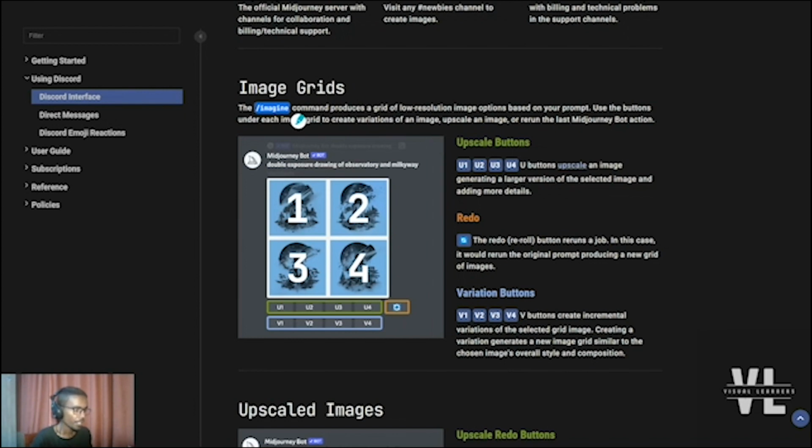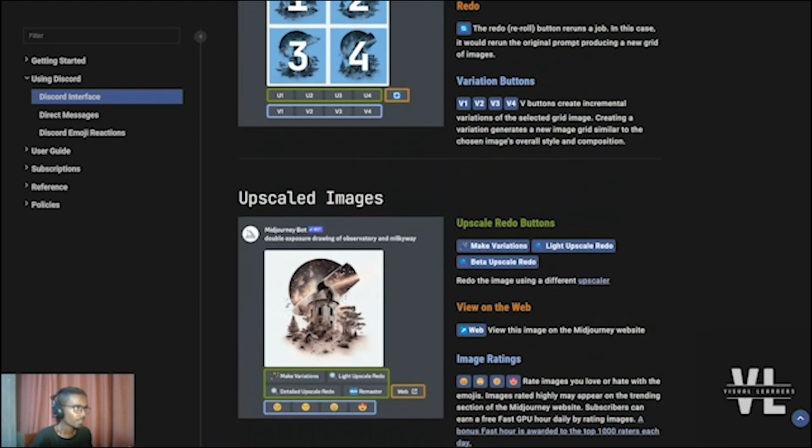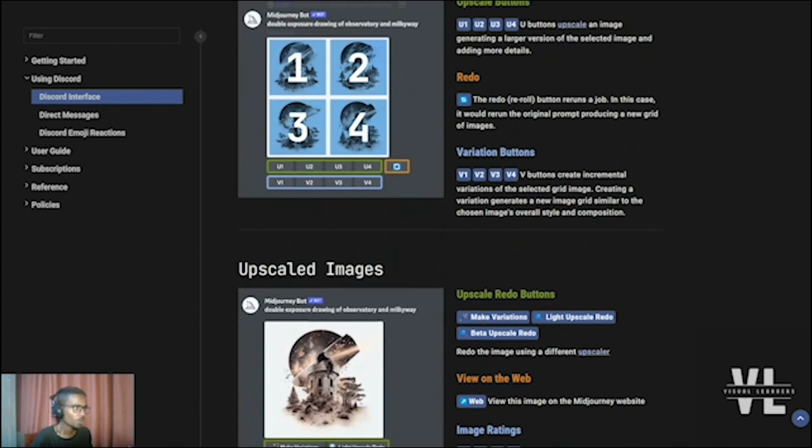And variations from V1 to V4 allows you to create incremental variations of the selected grid image. If you want to customize the image or create slight variations based on the original image, you can use the variation buttons down here. The redo button allows you to rerun the original prompt, and it produces a new set of images.